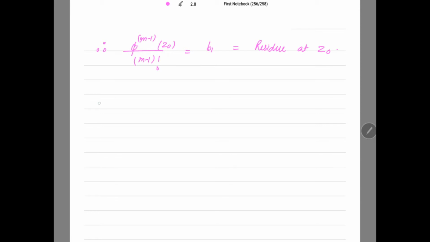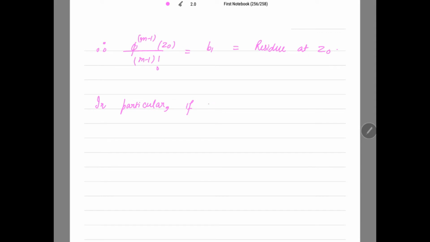And in particular, when z0 is a simple pole, now here z0 is a pole of order m. What if the pole is a simple pole? Simple pole means having order 1.